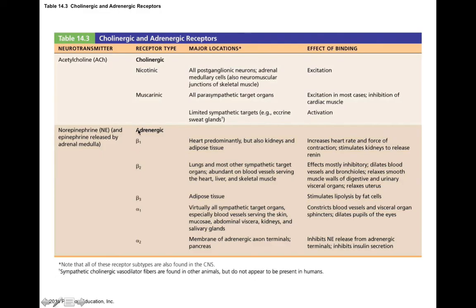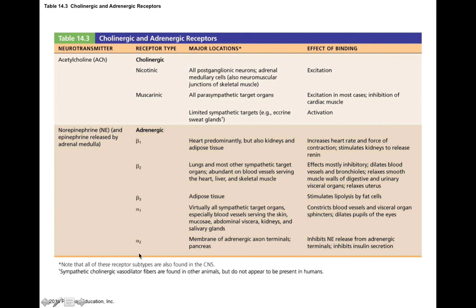So what I want you all to know from this slide are basically the locations of these receptors, cholinergic and adrenergic receptors, so where they are found in the body, and the major effects of these receptors. Now, this is extremely important to know because a lot of pharmaceutical drugs actually target these different receptor types to have an effect on the body.